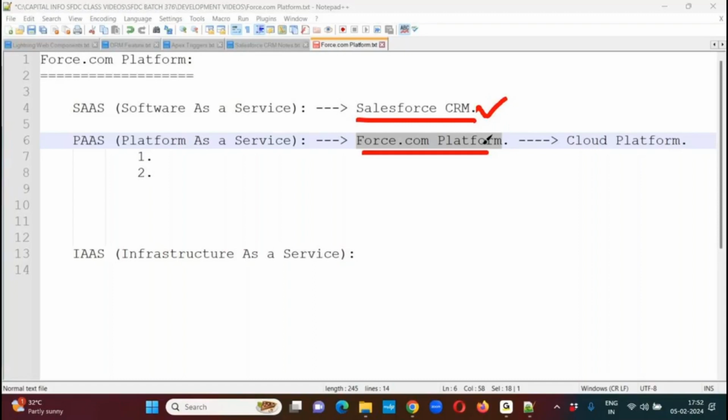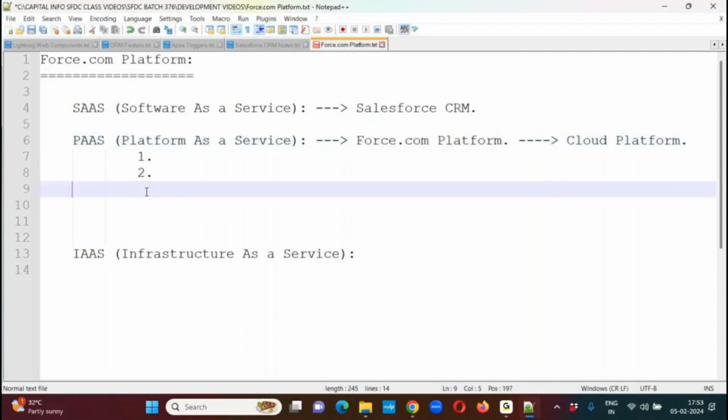If these applications are not sufficient, and you want some more applications according to your business, then we can build those additional applications by using the Force.com platform. So we can build our own custom applications related to banking, finance, insurance, healthcare, pharmaceutical, e-commerce, supply chain, any kind of application you want, you can build. The facility is available here. This is the third functionality that we can do by using the Force.com platform.